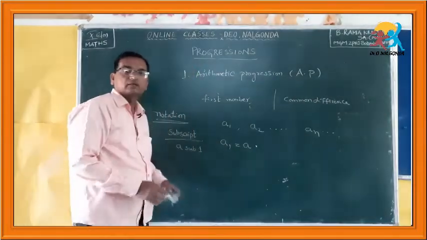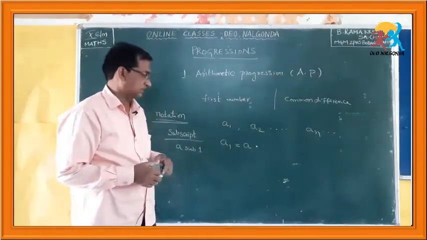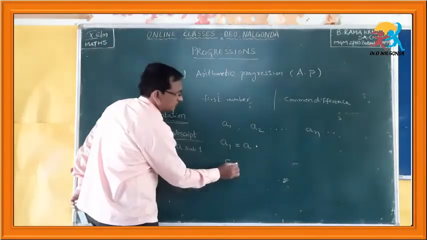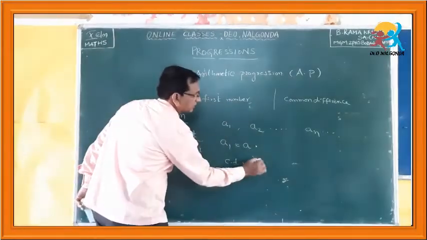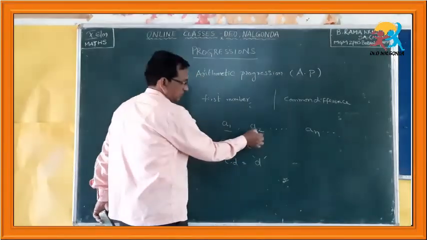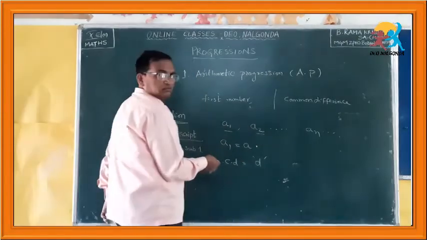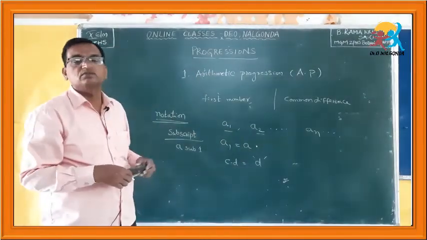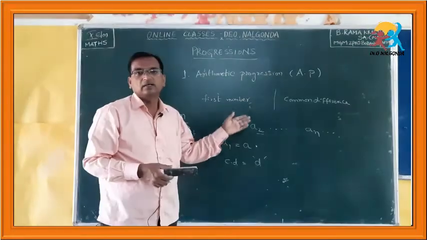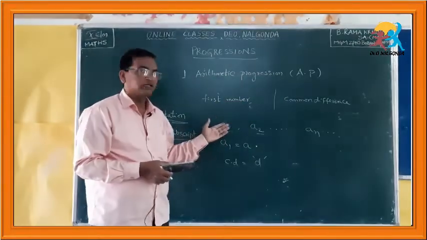Now, the common difference is denoted with D. All the terms are denoted like this: A1, A2, A sub n. The terms in an arithmetic progression, or any progression, are denoted like this.